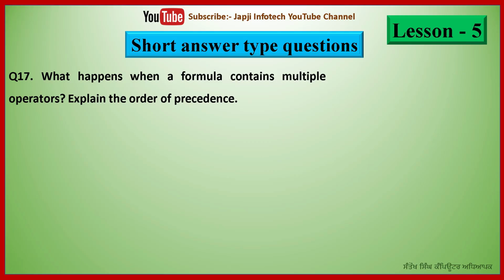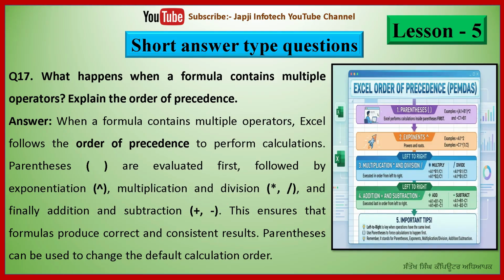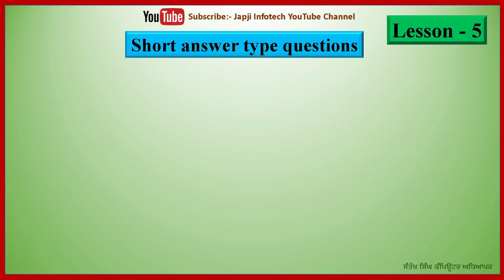And 17th question is what happens when a formula contains multiple operators? Explain the order of precedence. And the answer is when a formula contains multiple operators, Excel follows the order of precedence to perform calculations. Parentheses are evaluated first, followed by exponentiation, multiplication and division, and finally addition and subtraction. This ensures that the formula produces correct and consistent results. Parentheses can be used to change the default calculation order.